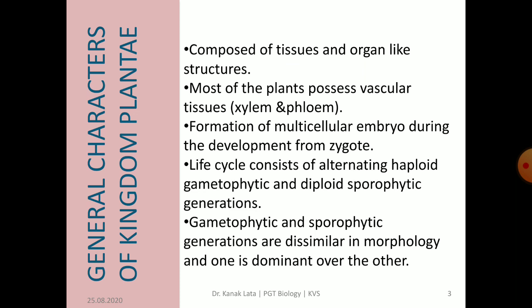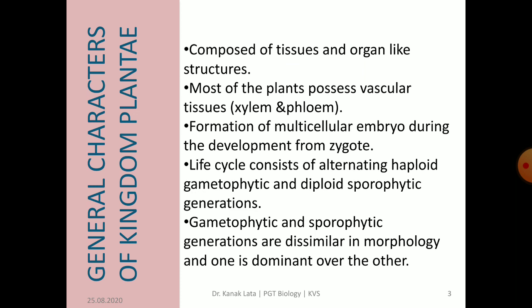The xylem acts as the main tissue for transportation of water and minerals, whereas phloem helps in translocation of synthesized foods, that is organic solutes, as well as hormones. So these two conducting tissues have different functions, different roles. One conducts water and minerals, another conducts foods as well as hormones.